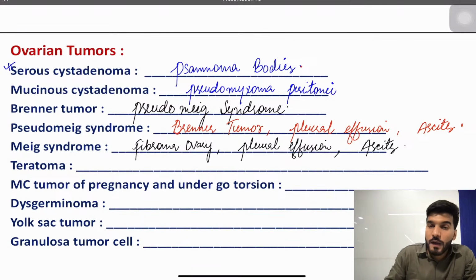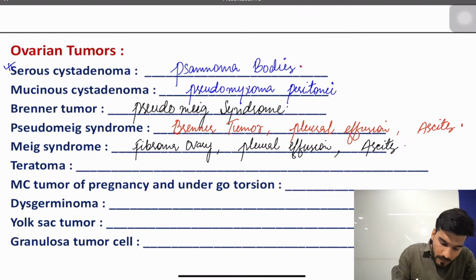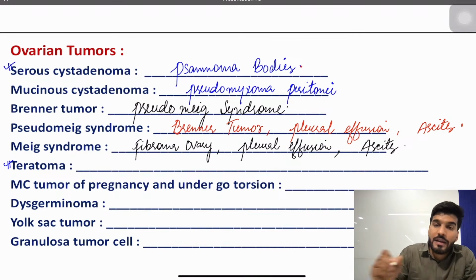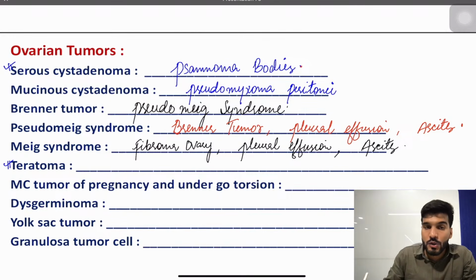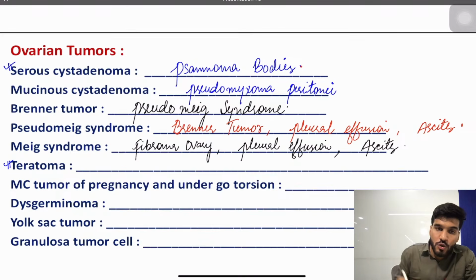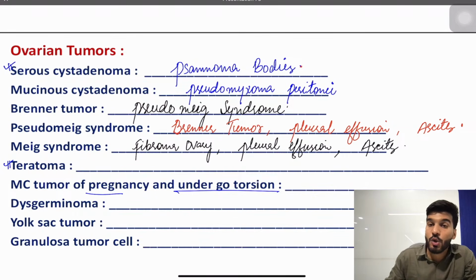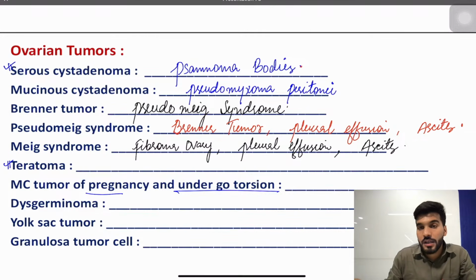If we talk about a teratoma, it's also called a benign dermoid cyst. 90% of them are benign and 10% are malignant. This tumor is made up of all three layers: ectoderm, endoderm, and mesoderm. It's the most common tumor of pregnancy, and the most common tumor which undergoes torsion. One more classical feature: if a picture of the tumor is given, it will show teeth and hair-like structures inside the tumor, in a young age group.